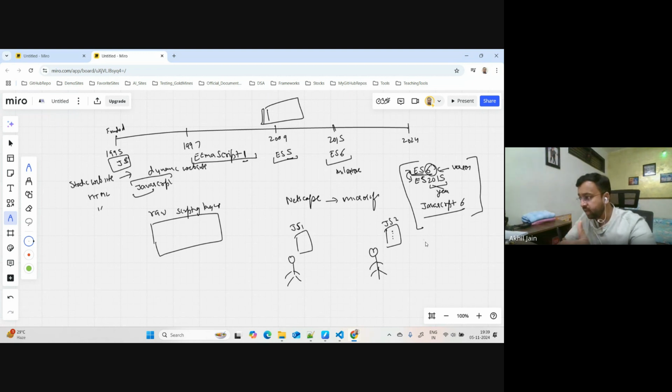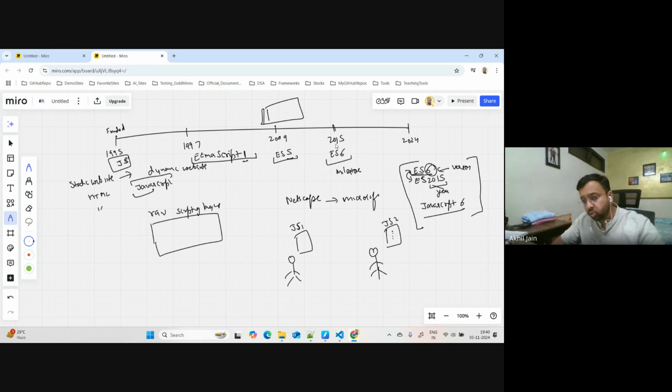with this version, so many changes came into the JavaScript language which made it very powerful, to stand and compete with the other languages which were controlling the market. So it gave a lot of capabilities to JavaScript.